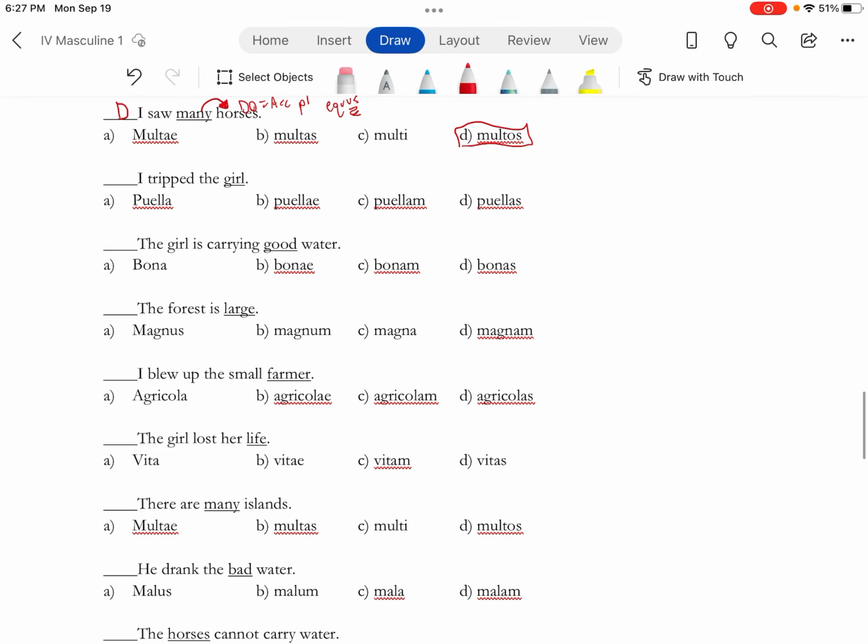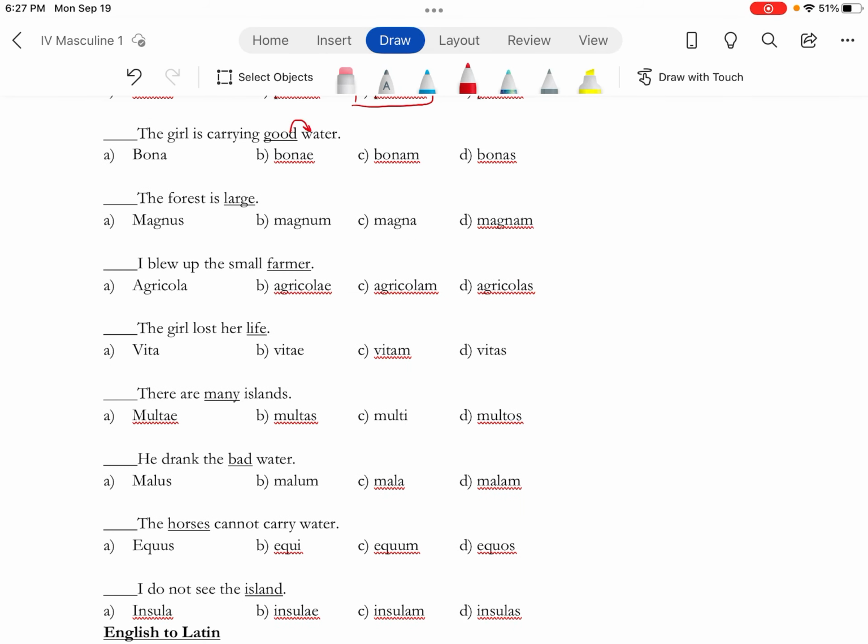I tripped the girl. Direct object, which equals accusative singular. That's going to leave you with C. I highly recommend making the notes that I'm doing here. It takes a little bit more time, but that's the time you need to make sure you get these right. Now try the rest of these, and when you're ready, check them with what I got.